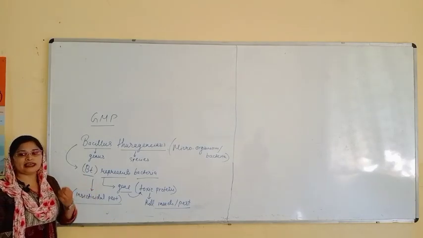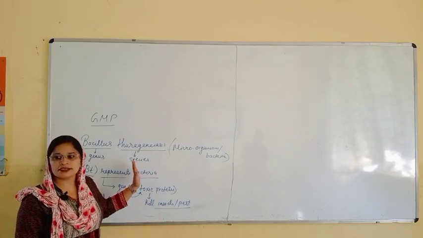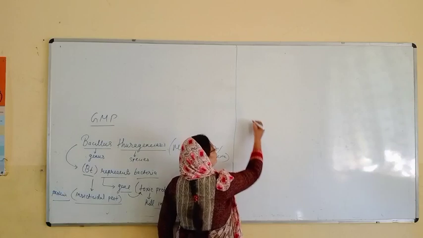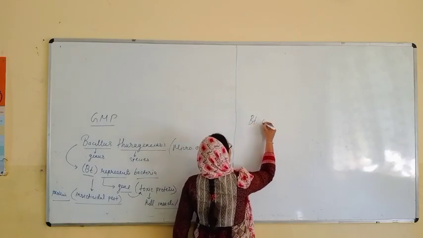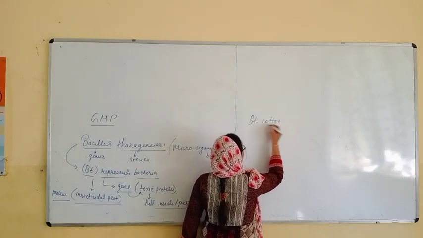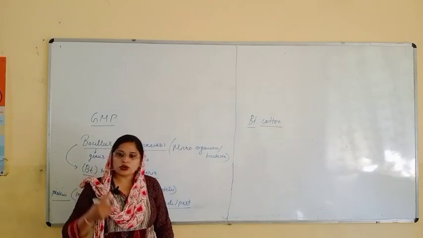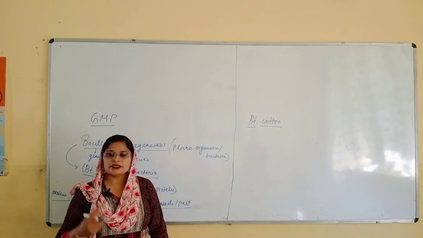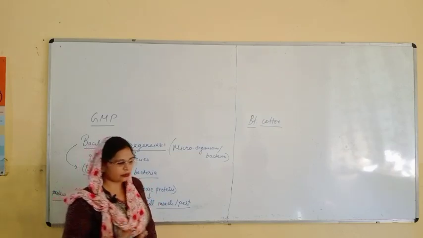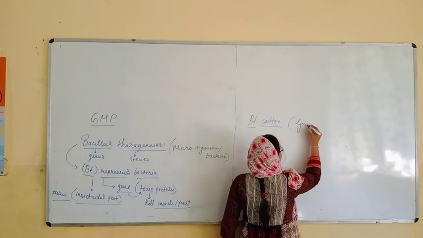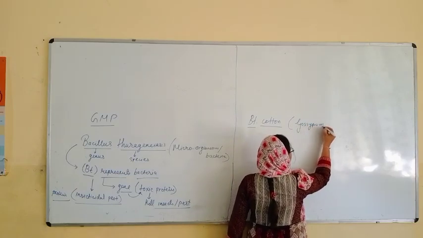So let us talk about one example which is related with this Bacillus thuringiensis, and that topic is Bt cotton. I hope all of you are aware of the cotton plant. You can write down the botanical name of cotton, that is Gossypium hirsutum.